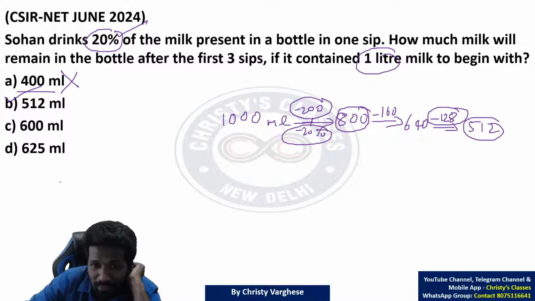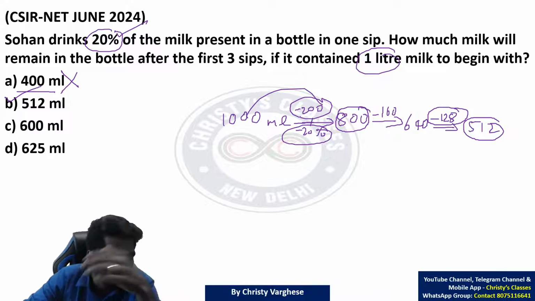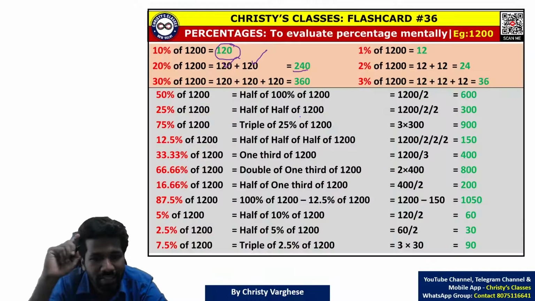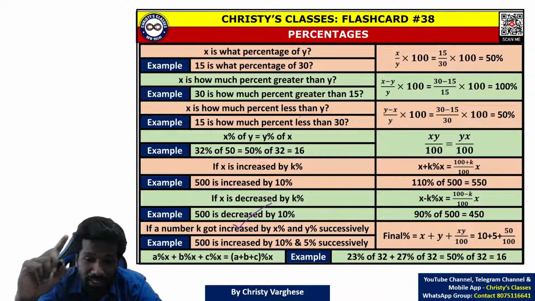Super easy, right? Now if you don't want these three steps, this is the exact reverse of compound interest. In the compound interest chapter I always tell you that compound interest is the opposite of successive discount.